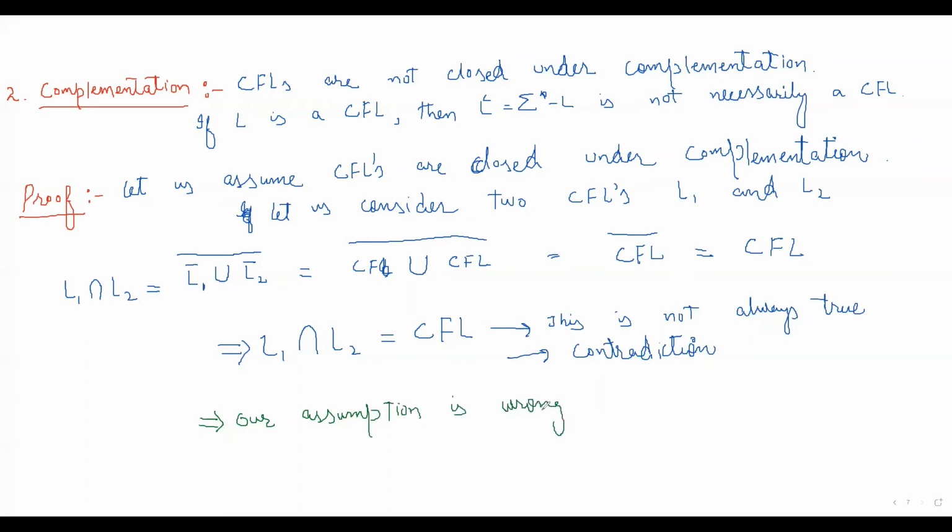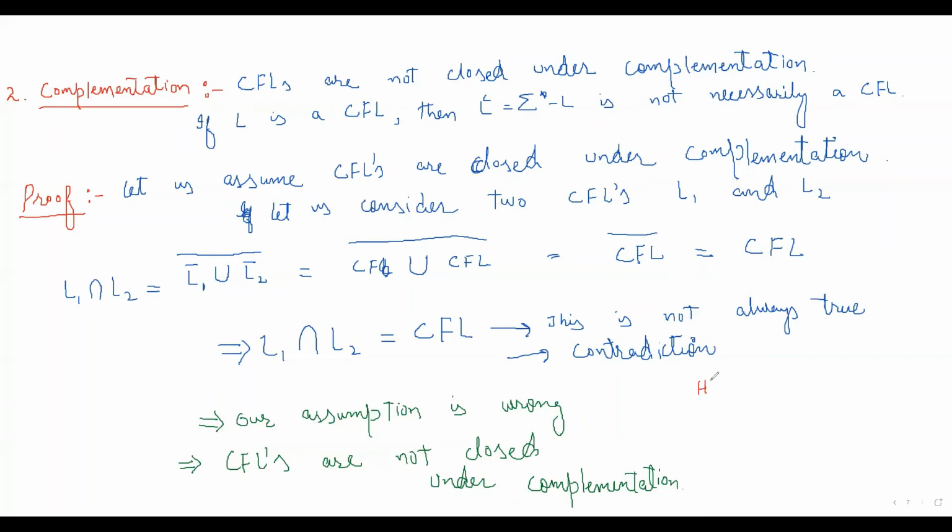That implies context-free languages are not closed under complementation. Okay, so we have proved that context-free languages are not closed under complementation.